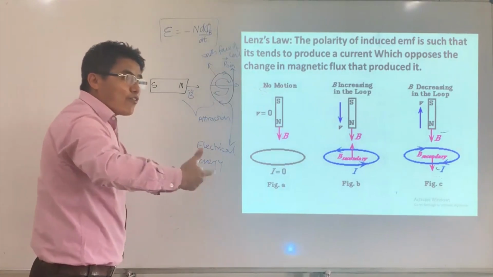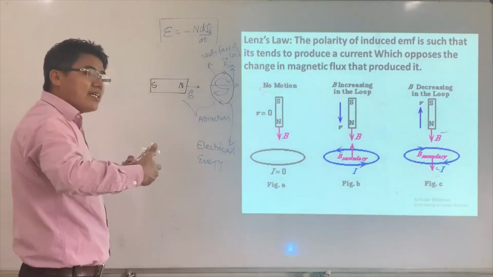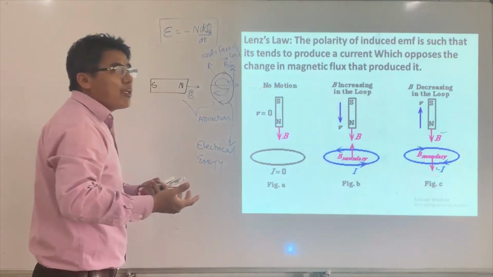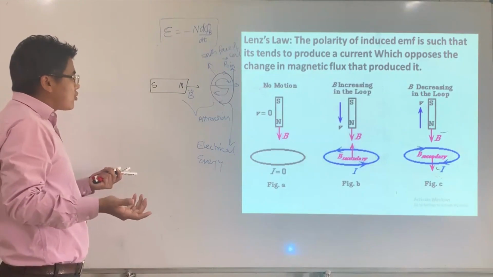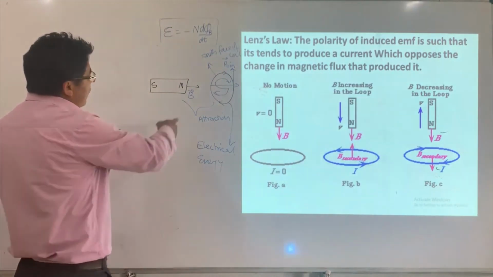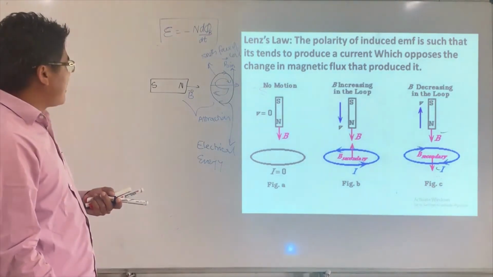What is the source of that electrical energy? Electrical energy is being produced without doing any work, which is absurd and not true. Therefore, this is not consistent with the law of conservation of energy.